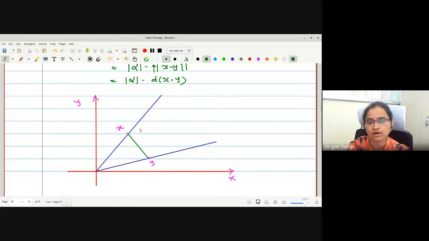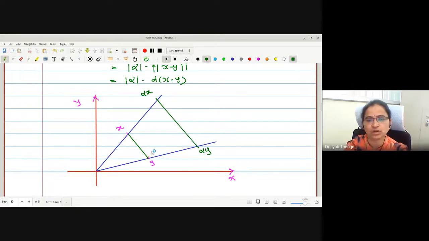Right? Now let me mark alpha x and alpha y. If I am taking alpha as some 2, say, for the time being let me mark in general. Let somewhere here be alpha x. Correct? It will be on the line extended forward. Similarly, let me mark the position of alpha y as well. Then what about the distance between alpha x and alpha y? This is a straight line again, right?